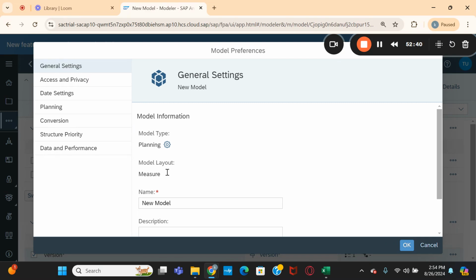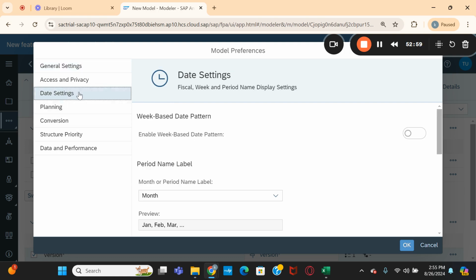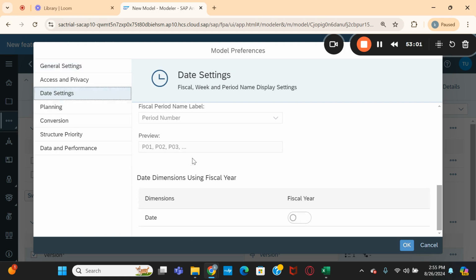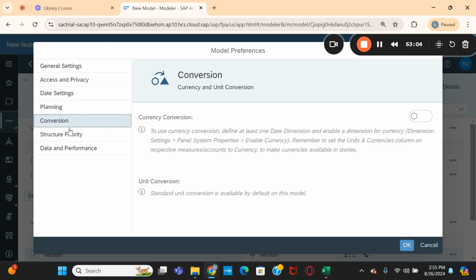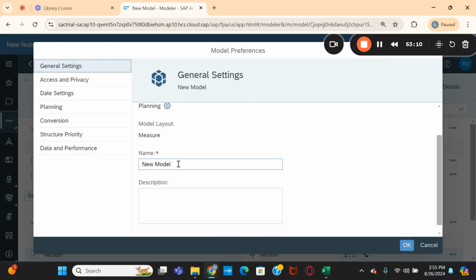As we discussed a few minutes back, there are two types of model structures. One is the account based, another one is the key figure based or measure based. So this is default measure based. And the name we need to give, the description. And of course here date settings are here. We will discuss all these date settings and conversions, structure policy, and data and performance in the coming sessions. Let us focus on first creating the new model here.